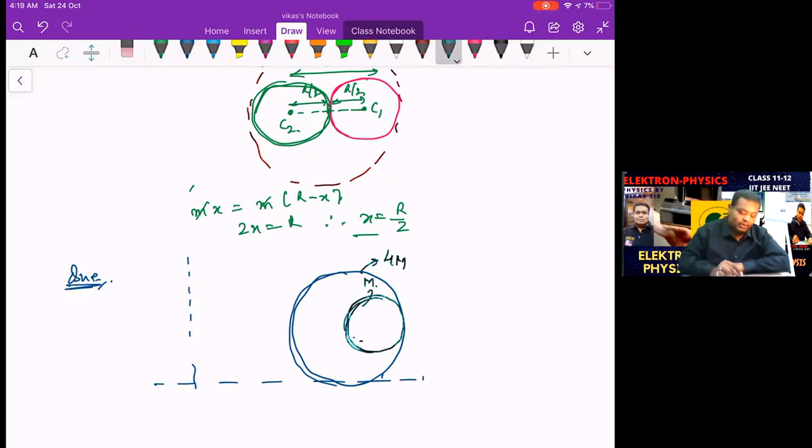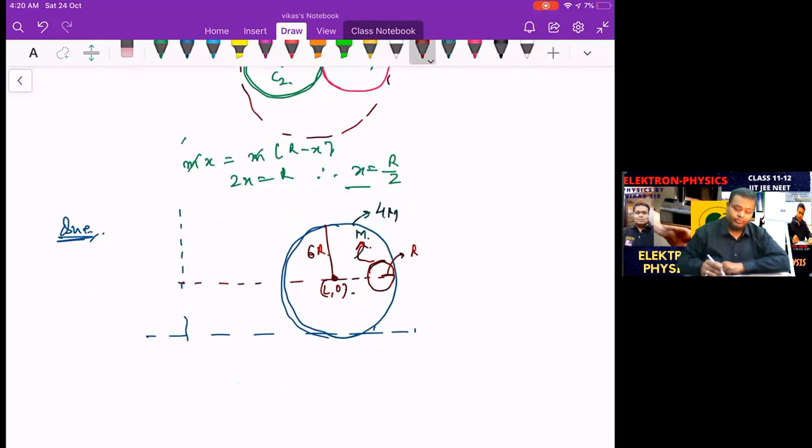Let me construct the ball once again. Okay, this ball is like this. That's the mass of it, and the radius of this is r, and the radius of the bigger one is supposed to be 6r, like this. Okay. And the coordinates of the shell are at L, 0. So if the ball, this is a ball, that's a shell.